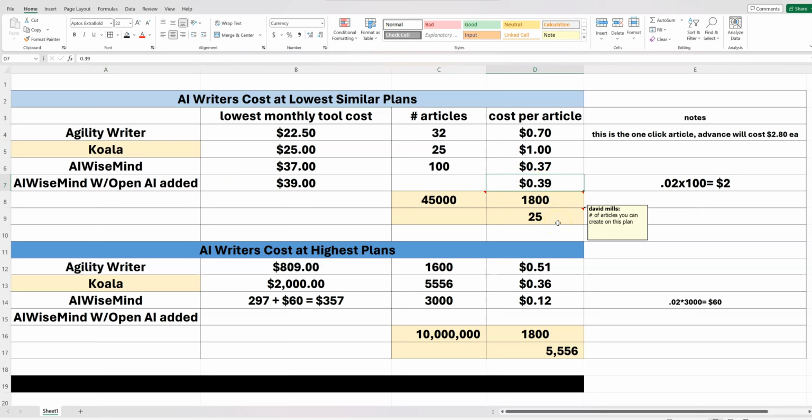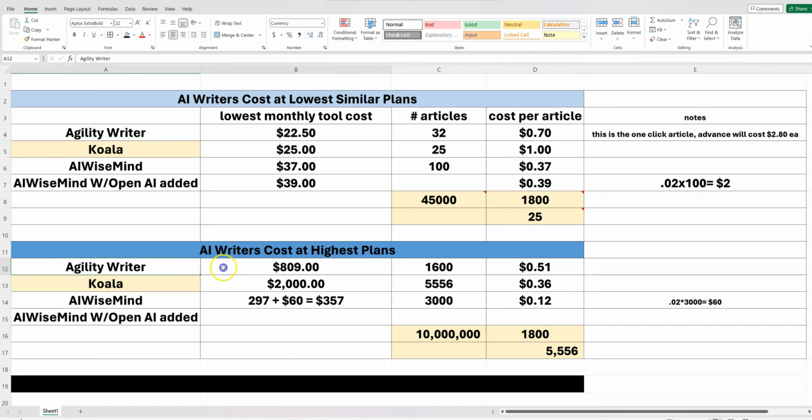It's about half of the price of Agility, and it's about a third of the cost of Koala. So AI WiseMind is the cheapest of them, and then you go Agility Writer and then Koala. Okay. And then as far as Agility Writer's highest cost, the highest price plan for Agility Writer is $890 a month. That'll land you 1,600 articles and you'll pay 51 cents per article.